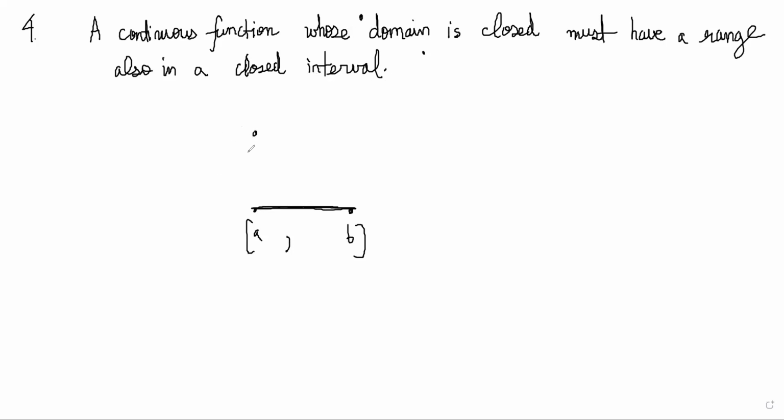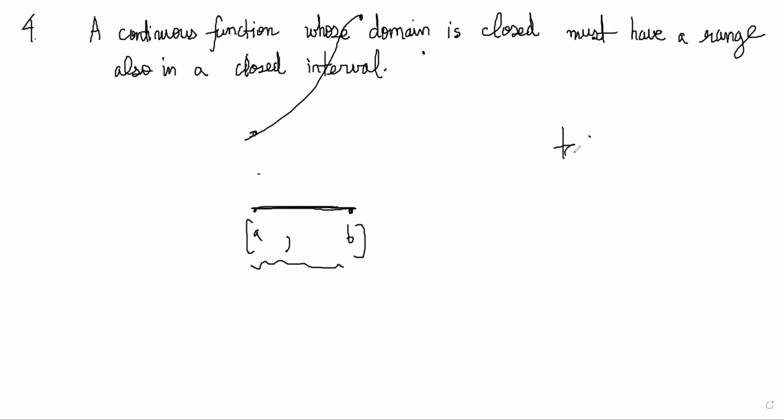The range also has to be closed because you cannot suddenly have infinite values here if it is continuous over the whole interval. If the function became infinite, then it is not in the domain technically. Infinity is not a real value. A function doesn't become infinite at normal points in its domain. So if the domain is closed, then the range must also be closed.